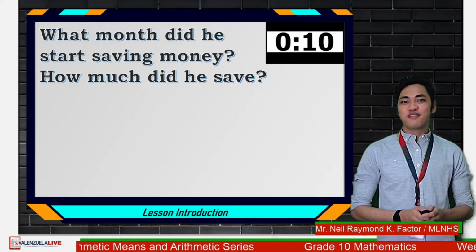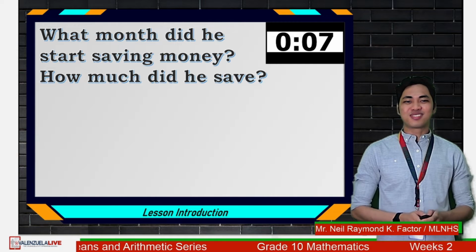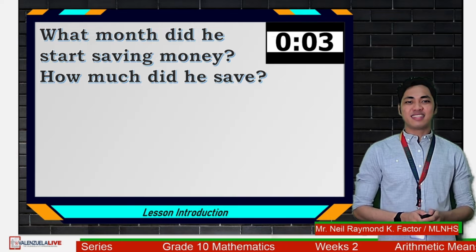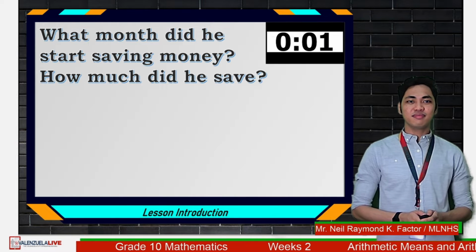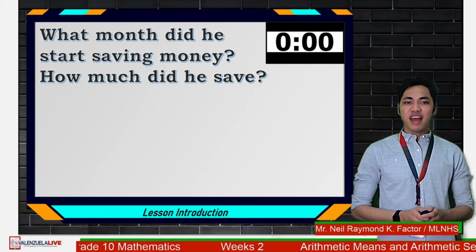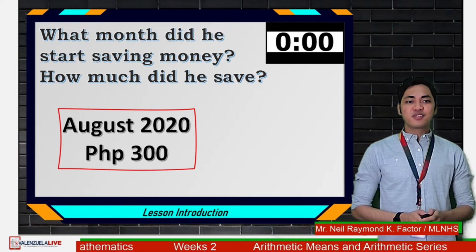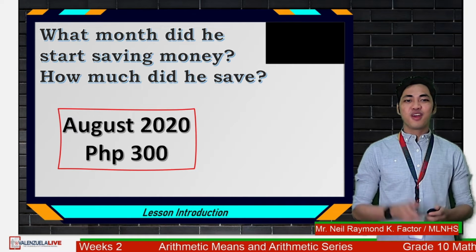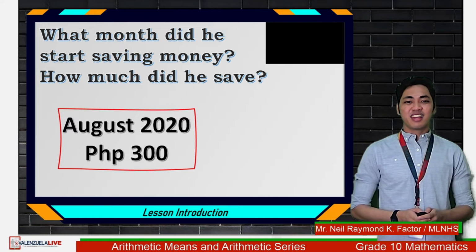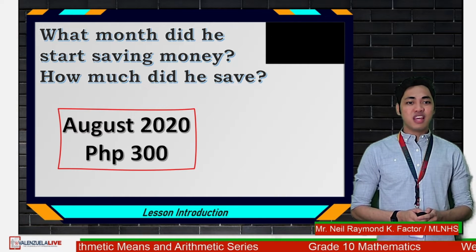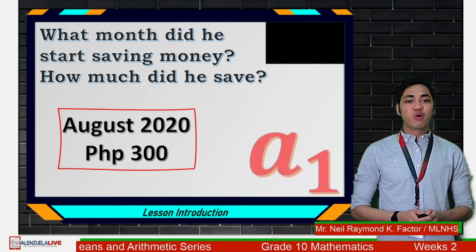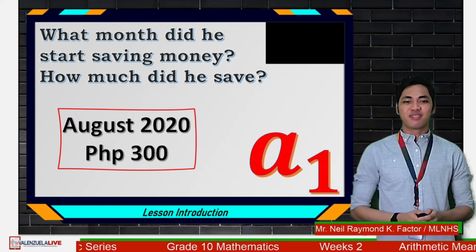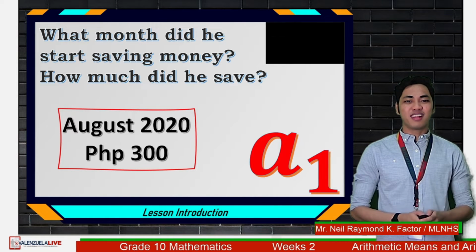Let's see if you have taken down notes. All right, time is up. If your answer is August 2020 and 300 pesos, you are correct. If we relate this to our sequence notation, this would be your a sub 1 since this is your starting month. Let's have the next one.